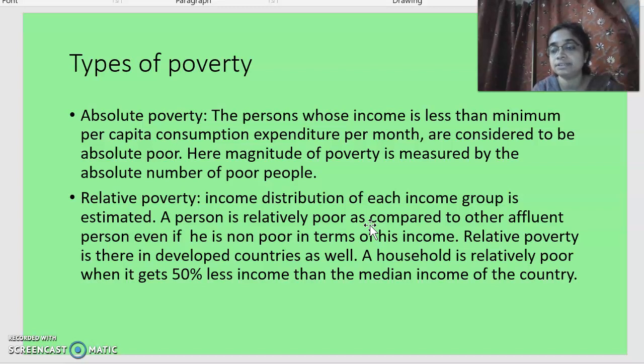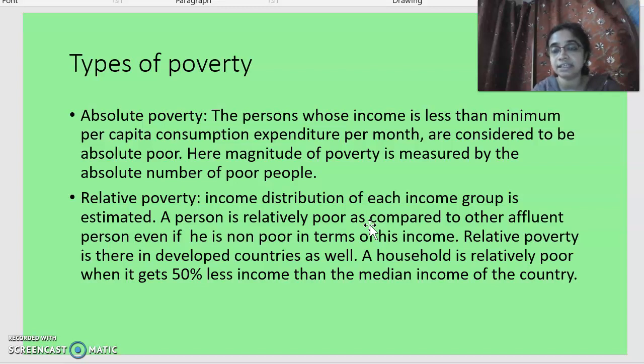Per capita means per head. So there is a minimum income which is needed to survive, and if the person doesn't have that money, he is called absolutely poor. The percentage of absolute poverty is very prominent in any less developed economy and in some developing economies.